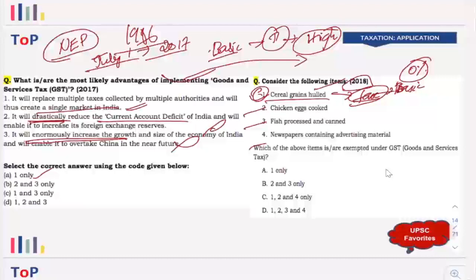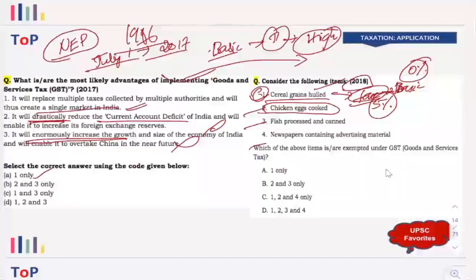Because sometimes you get confused on the fact that when you go to a restaurant and you have eggs, what happens in the bill? They charge 5% GST, right? So you get confused, like if I go to a restaurant and take boiled eggs, cooked eggs, then they charge GST of 5%.